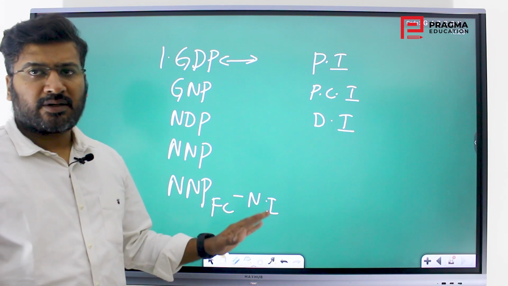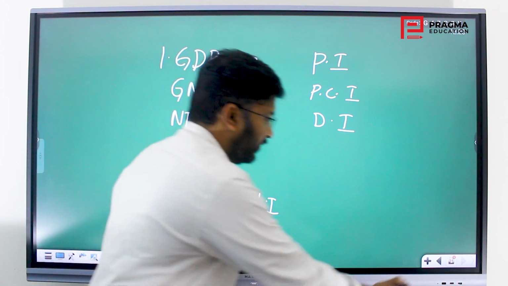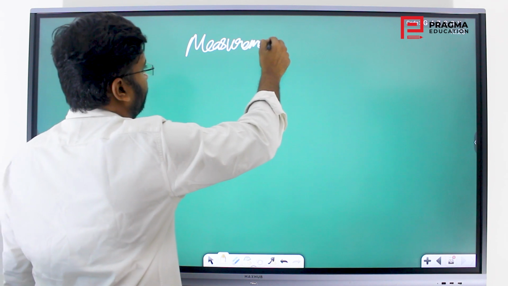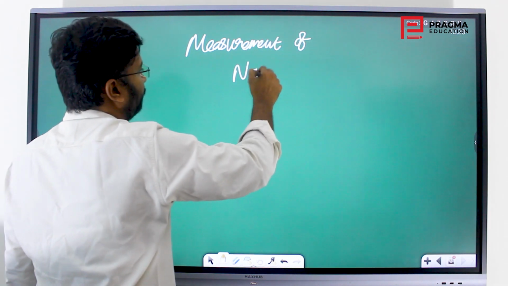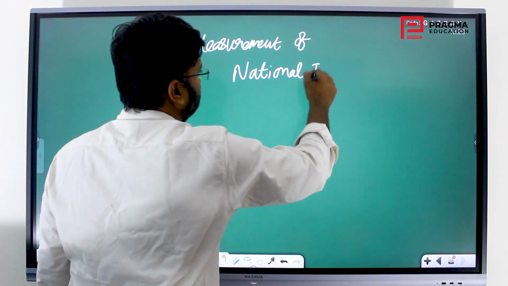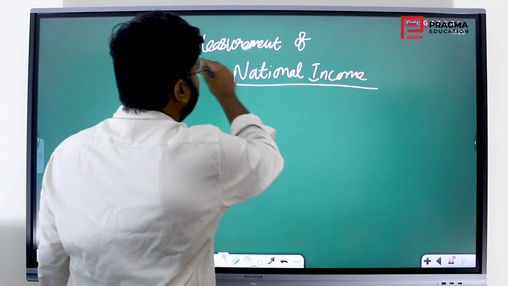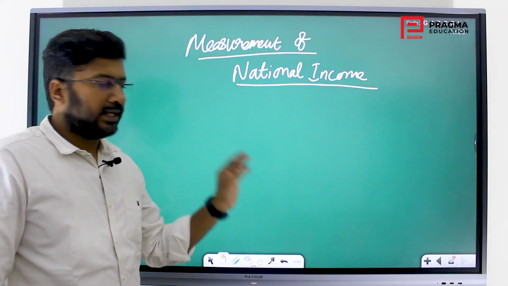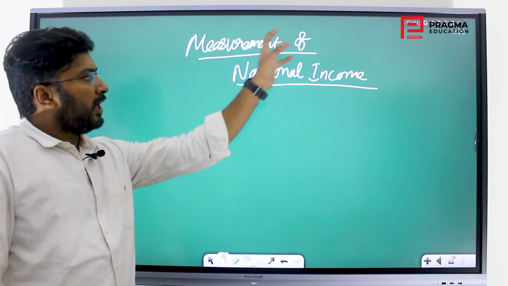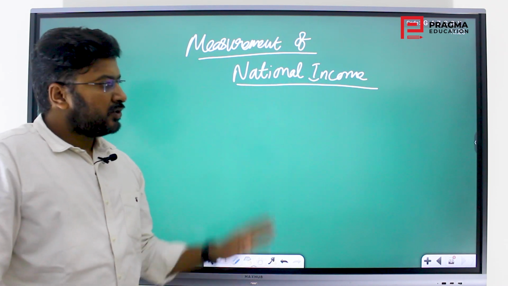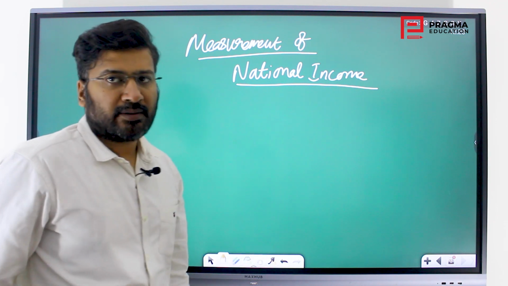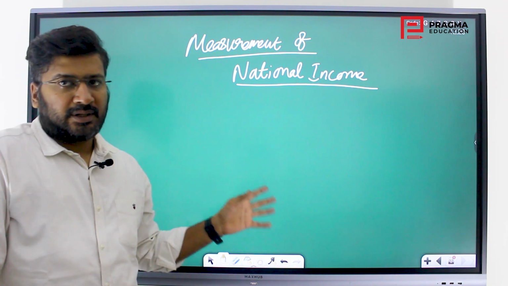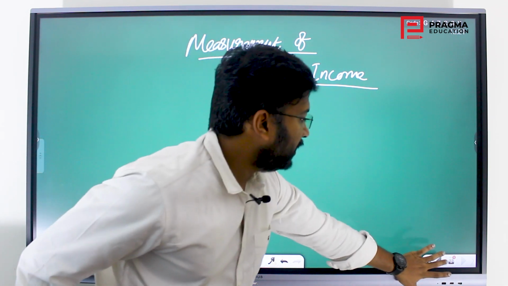Till here are the concepts of national income. Next, we will be looking into the measurement of national income. So we have seen what national income is. GDP, GNP, all are kind of national income only, but technically it is NNP at factor cost. So we would like to measure that national income. We have already seen a few concepts. Based on that, we will see what the different methods are. One method is calculating the total incomes.